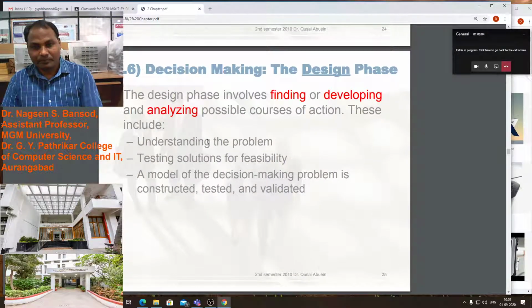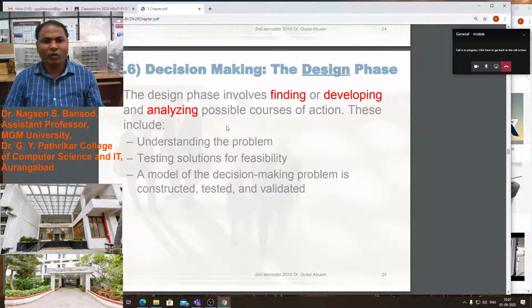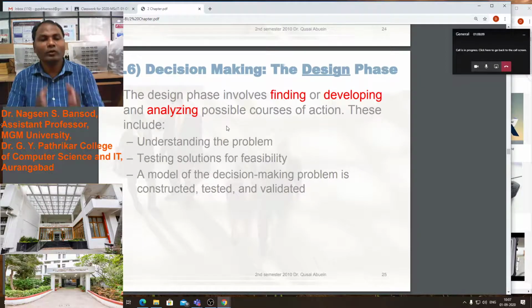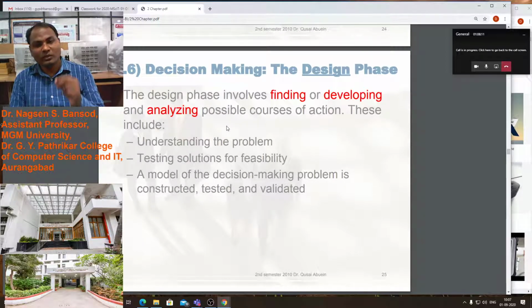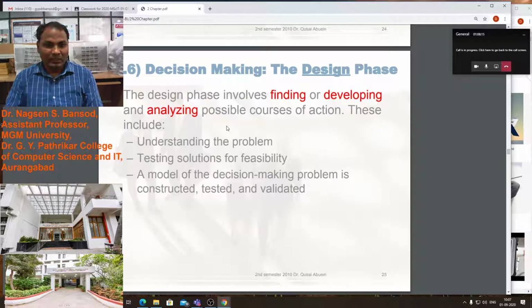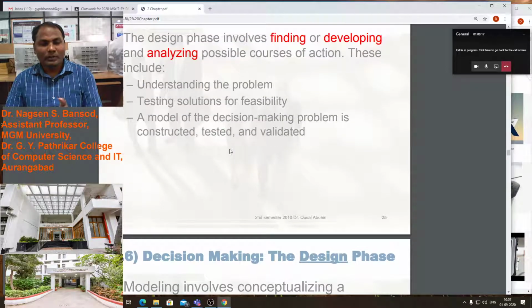The design phase involves finding or developing and analyzing the possible courses of action. These include understanding the problem, testing the solution for feasibility, and a model of the decision making problem is constructed, tested, and validated.